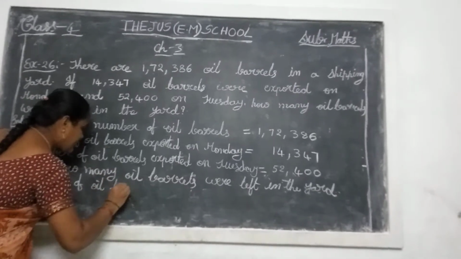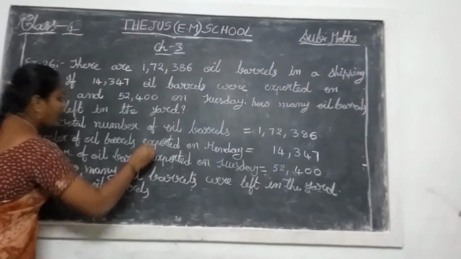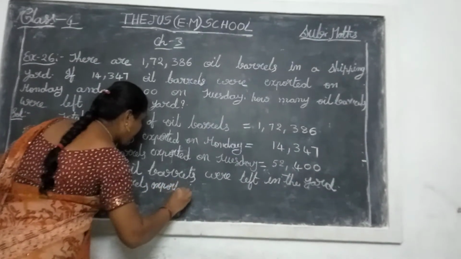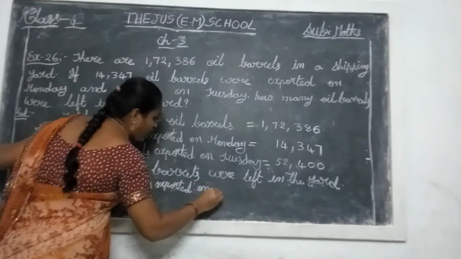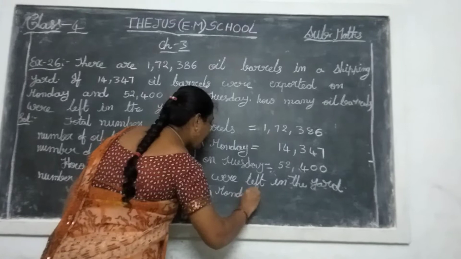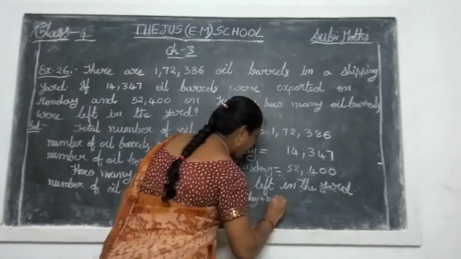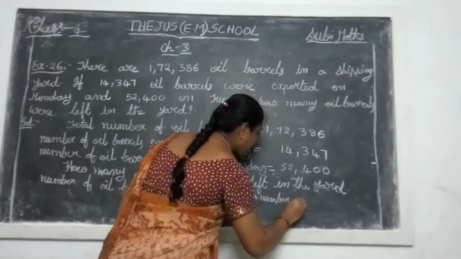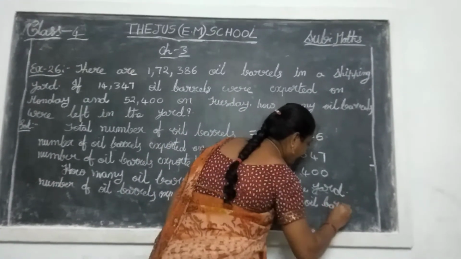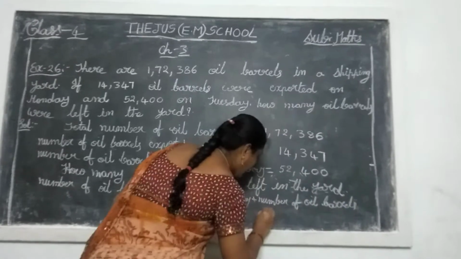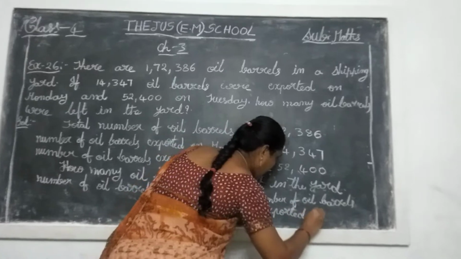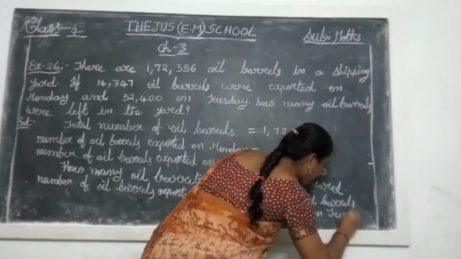So right here, number of oil barrels exported on Monday plus number of oil barrels exported on Tuesday.